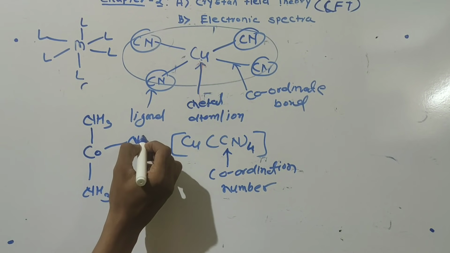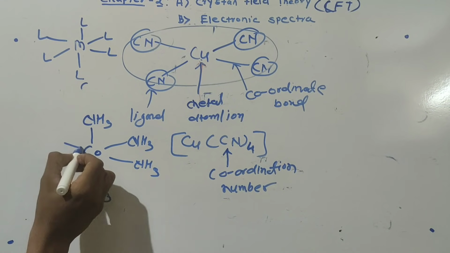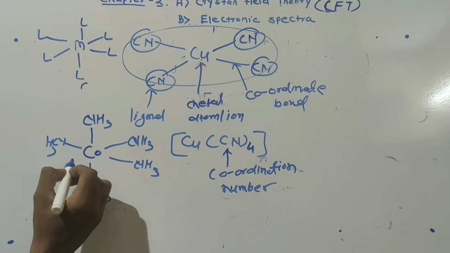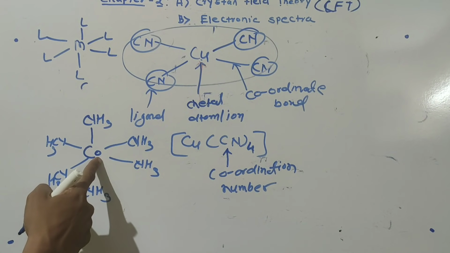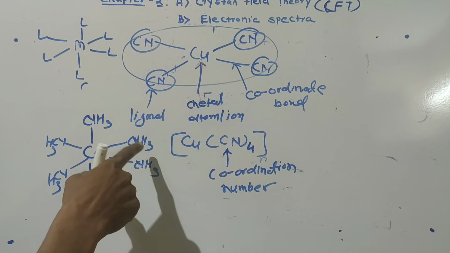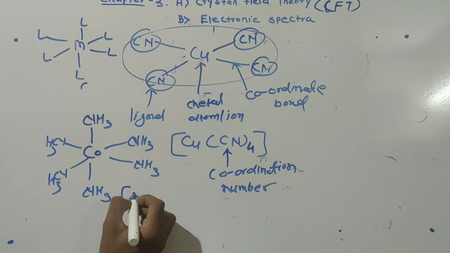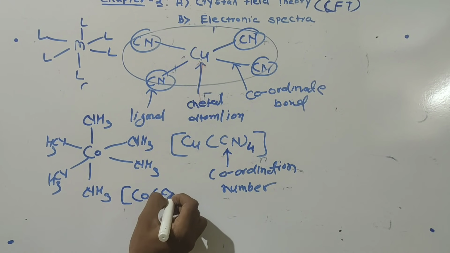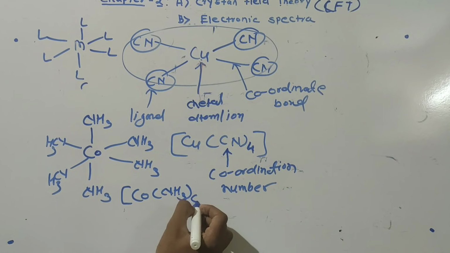Suppose I take 6 ammonia. So this metal atom, cobalt, is attached with 6 ligands, 1, 2, 3, 4, 5 and 6. So you may write cobalt, 6 ammonia.